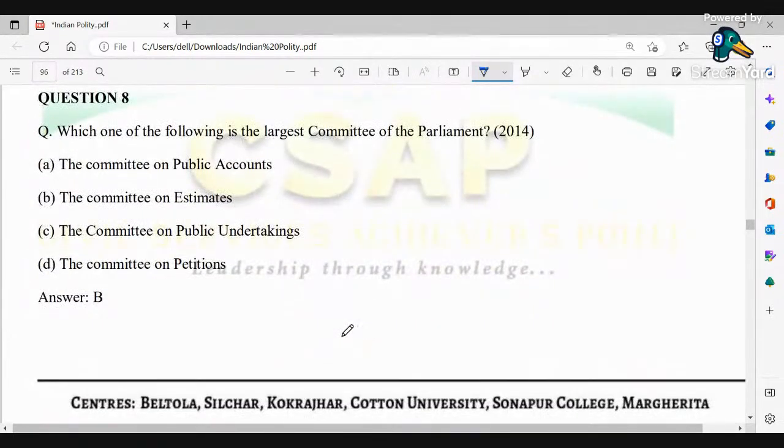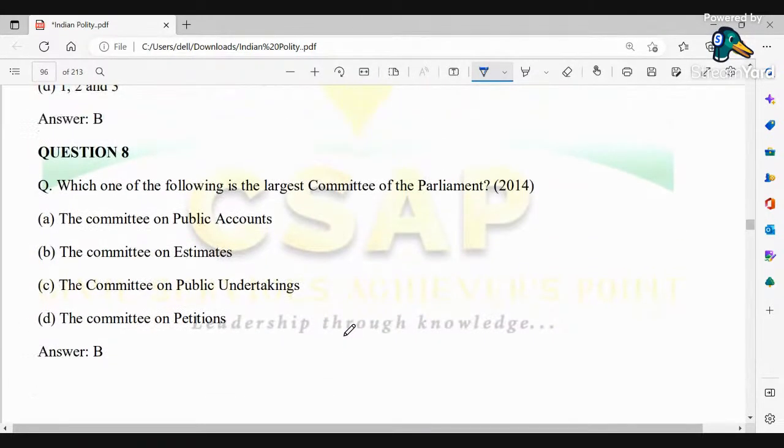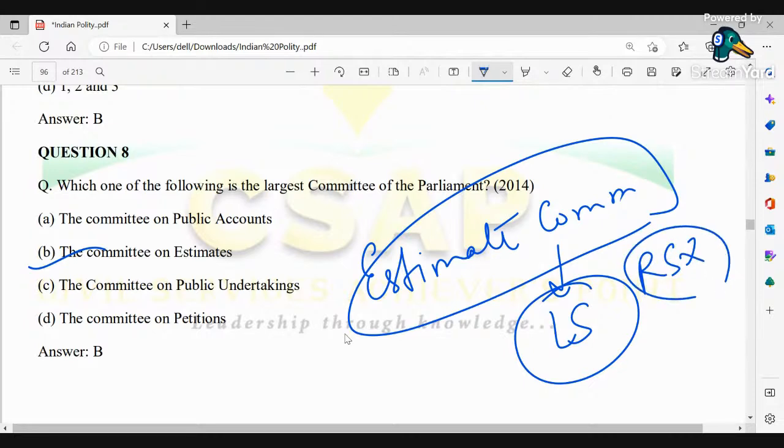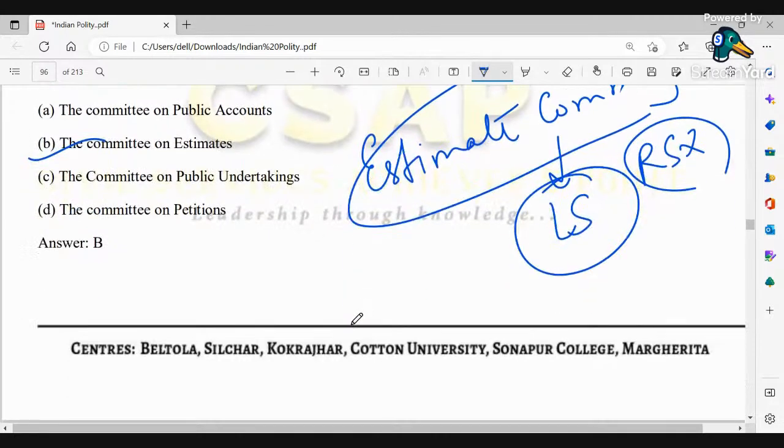Okay, coming to the next question. This answer is revealed. So which of the following is the largest committee of parliament? So it's basically a direct question. The Estimates Committee, where you can see all the members are basically comprised of Lok Sabha members and there are no Rajya Sabha members. Okay, that's one. Coming to the next one.